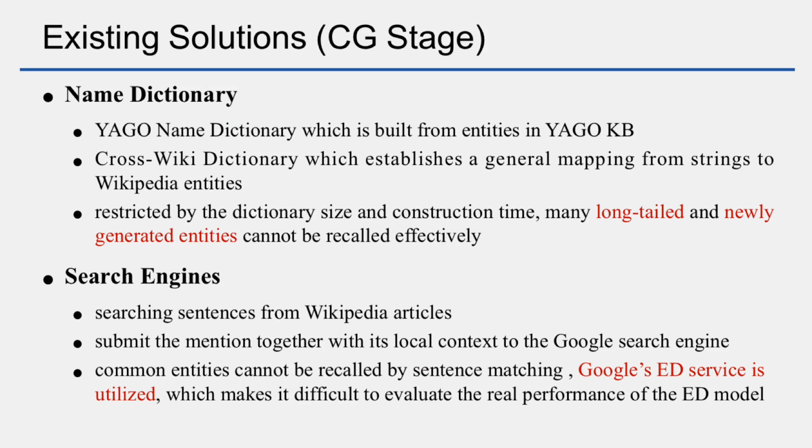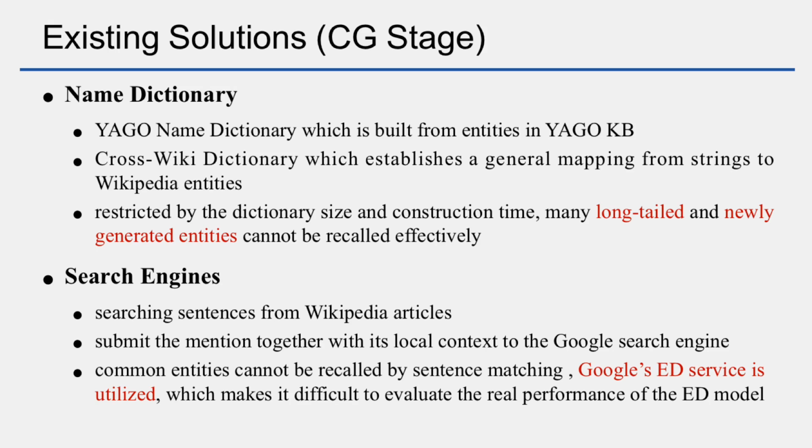For the candidate generation stage, name dictionary-based techniques are the main approach to generate candidate entities. According to our survey, existing publicly available candidate sets are all constructed through static dictionaries, Yago and CrossWiki.